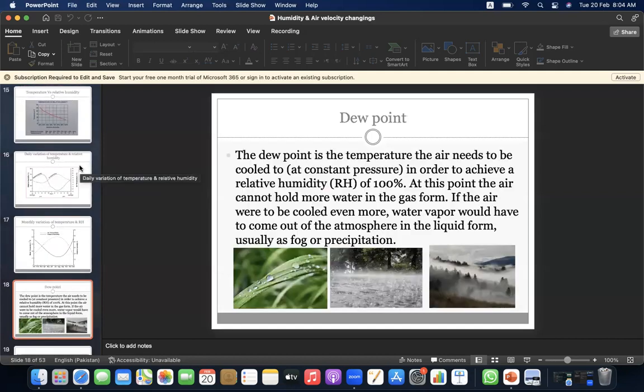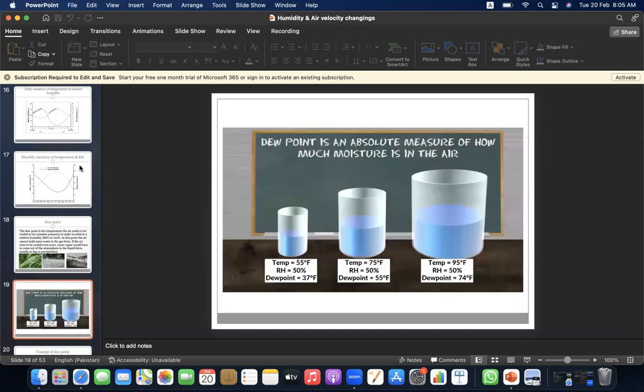Dew point. The dew point is the temperature the air needs to be cooled to, at constant pressure, in order to achieve a relative humidity of 100%. At this point, the air cannot hold more water in the gas form. If the air were to be cooled even more, water vapor would have to come out of the atmosphere in the liquid form, usually as fog or precipitation. Dew point is an absolute measure of how much moisture is in the air.